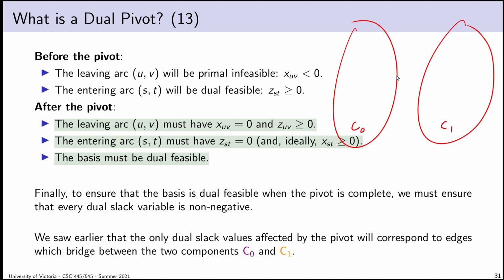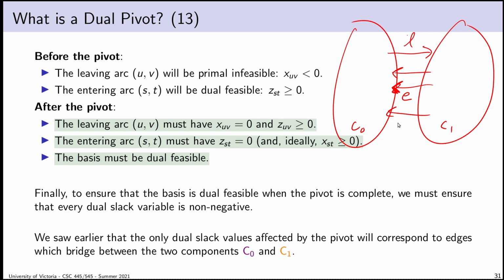So what I want to do now is think: if this is my leaving arc, my entering arc has to point in the opposite direction. I now have to make sure that among all of the possible entering arcs, the ones that point in the opposite direction, I choose an entering arc that results in the basis continuing to be dual feasible.